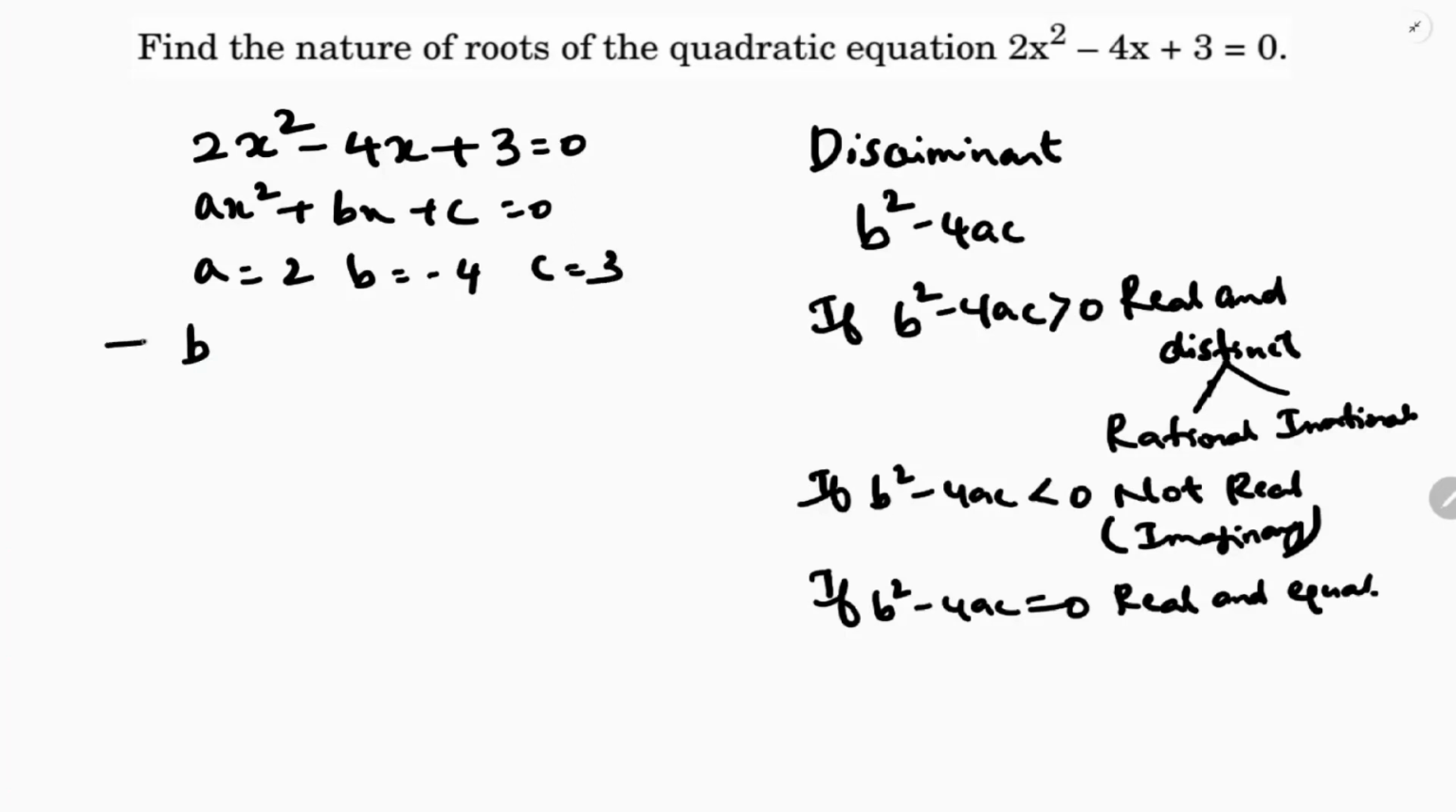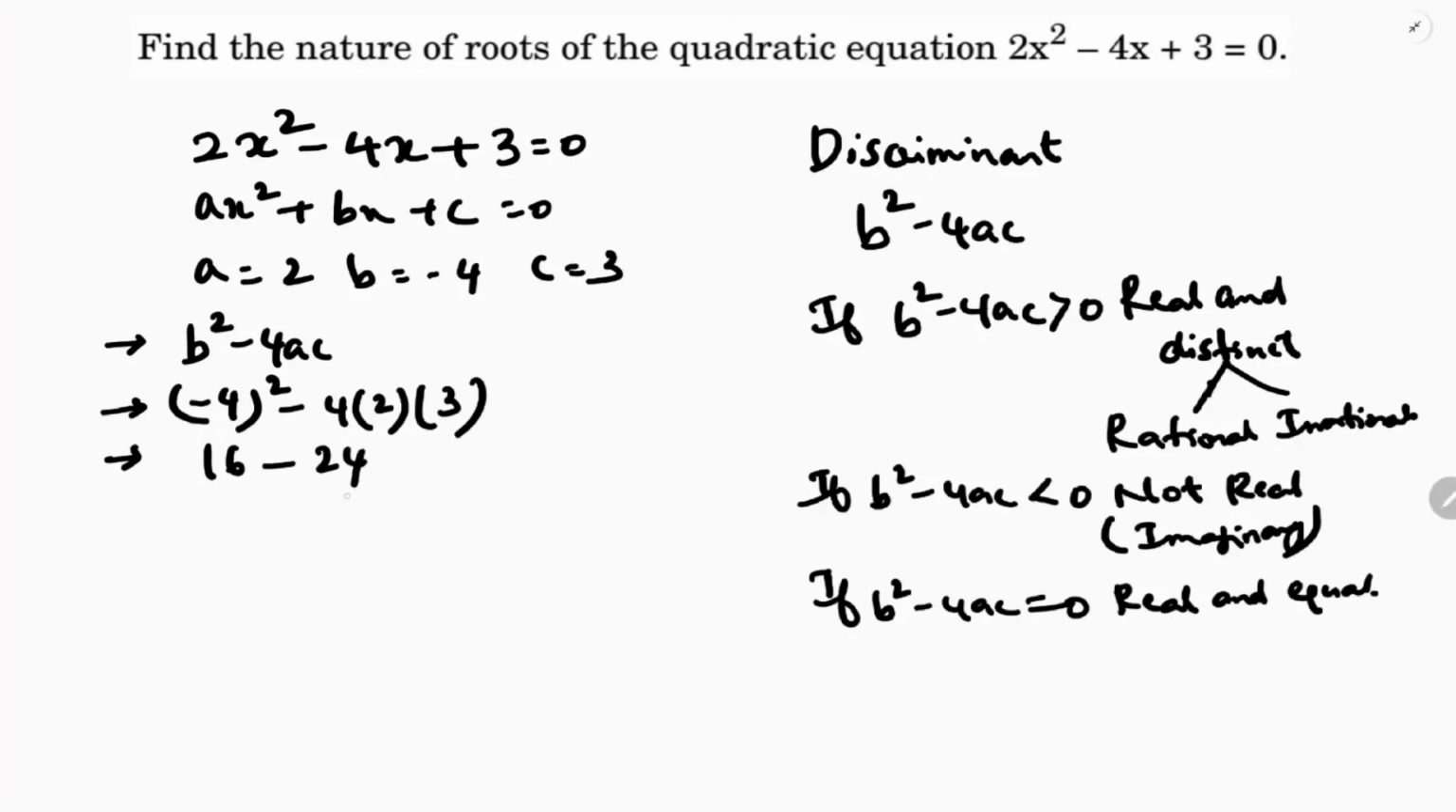Now, if you find the discriminant here, b square minus 4ac, so b value is minus 4 whole square minus 4 into 2 into 3. So now 4 square is 16 minus 4 into 2 is 8, 8 into 3 is 24. So the discriminant value is minus 8.